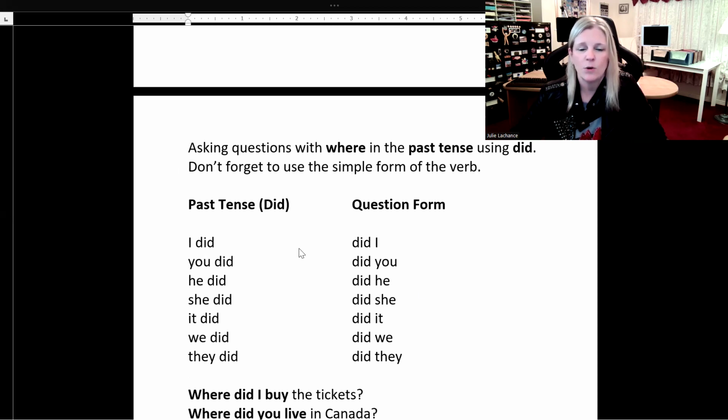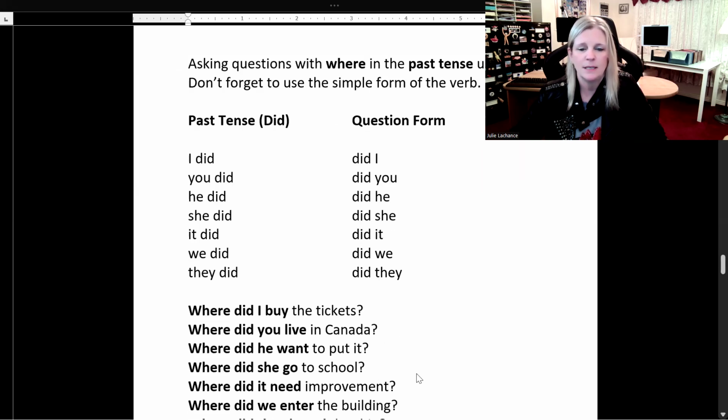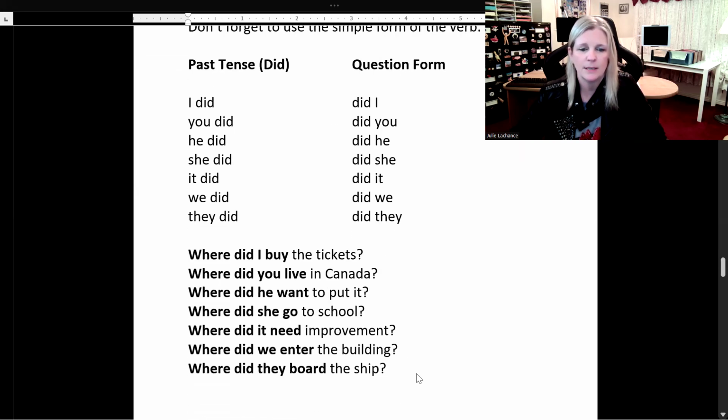I did, question form, switch it around. Did I? You did, did you? He, she, it did, did he, she, it? We did, did we? They did, did they? Sample sentences, did in the past tense.